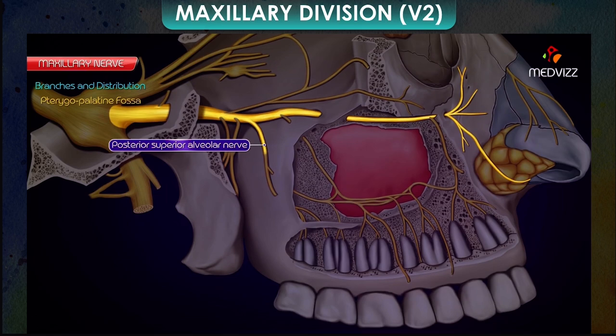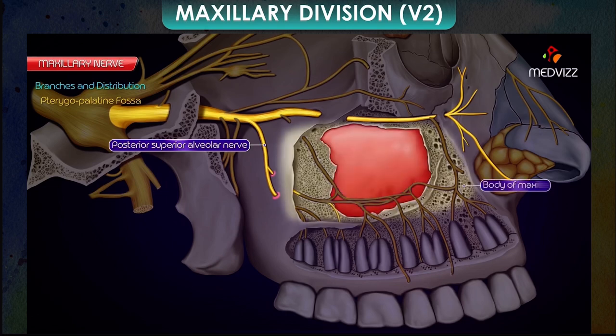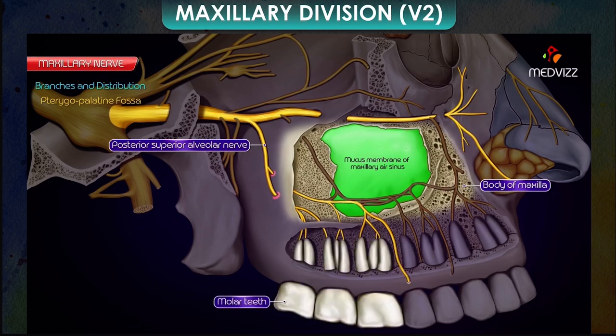Posterior superior alveolar nerve enters one or two foramina on the posterior surface of the body of maxilla and supplies the mucous membrane of the maxillary air sinus. Then it breaks up to form superior dental plexus, which supplies the molar teeth and adjoining part of the gum.